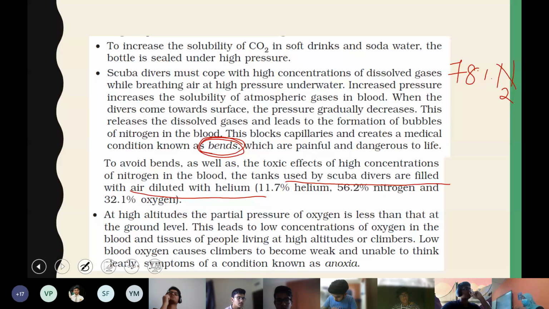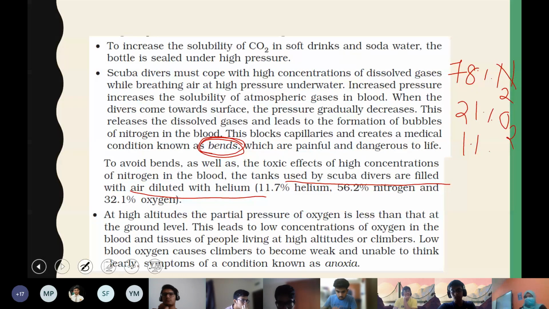Later they started using special cylinders filled with diluted air. Diluted air means they don't take normal air, they take a special composition where helium is added. Usually helium is not there in normal air. 78% is nitrogen, 21% is oxygen, and 1% is all the other gases together, right? So here they use special diluted air where 11.7% is helium,